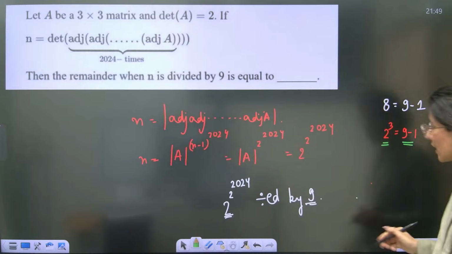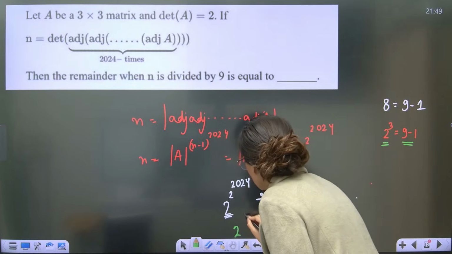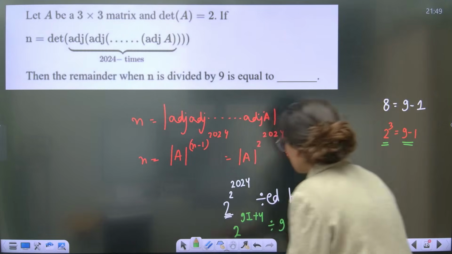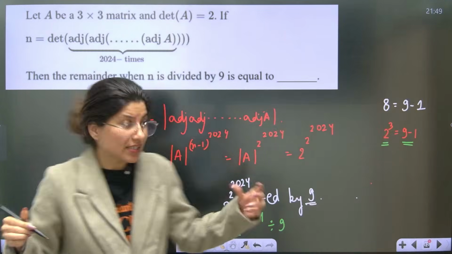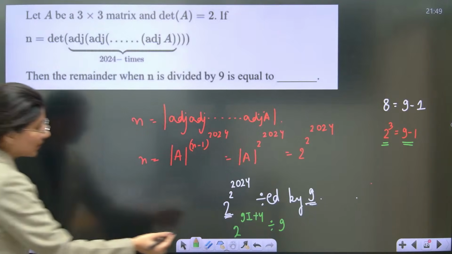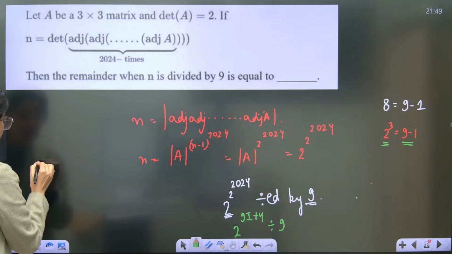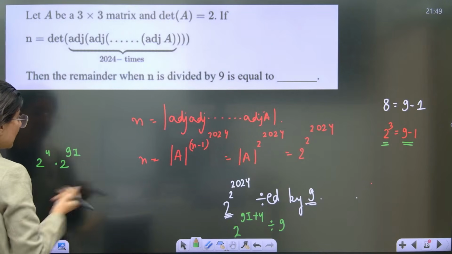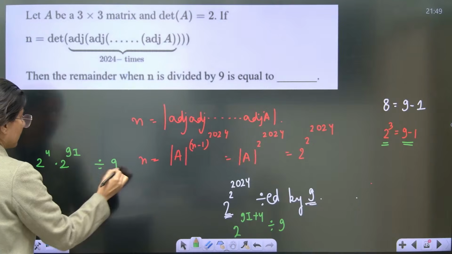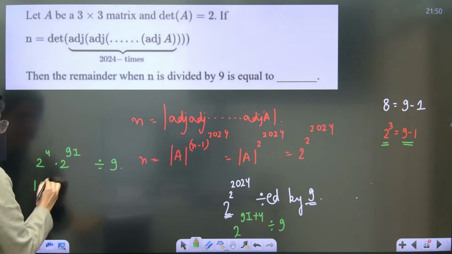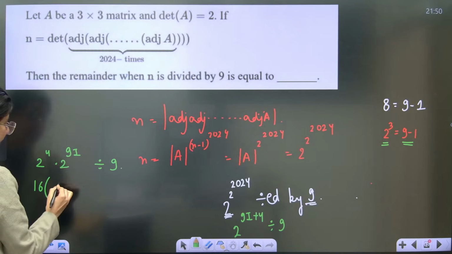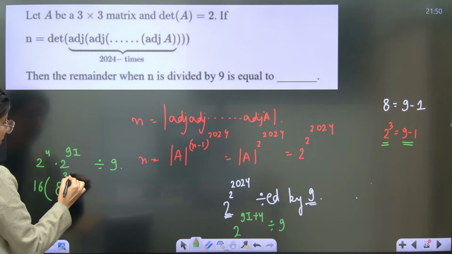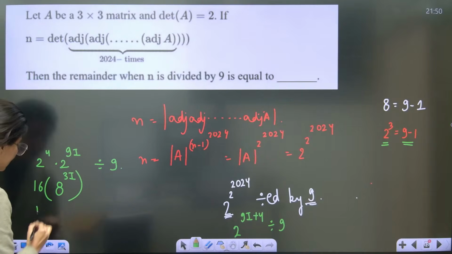So now I'm going to write this as 2 power 9i plus 4 divided by 9. Then what will be your remainder? At least I know what is the nature of my power, guys. So now what we are going to do is, this is 2 power 4 and then 2 power 9i, and you have to divide it by 9. Correct. So 2 power 4 is 16. And what about this? This again can be written down as 8, because see, 2 cube and this is 3i.